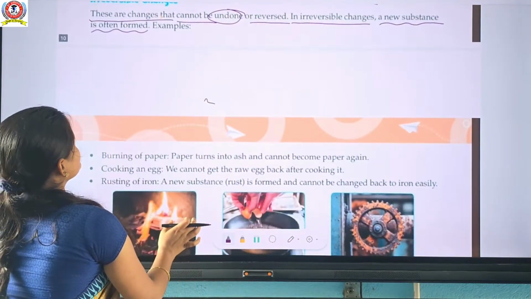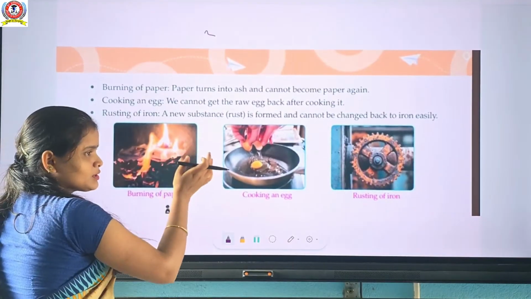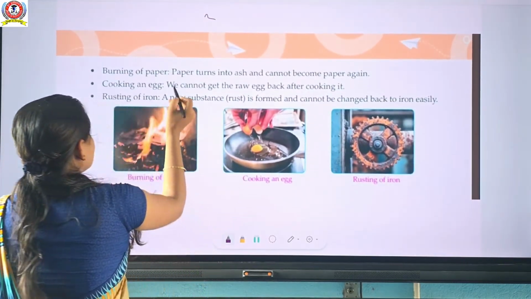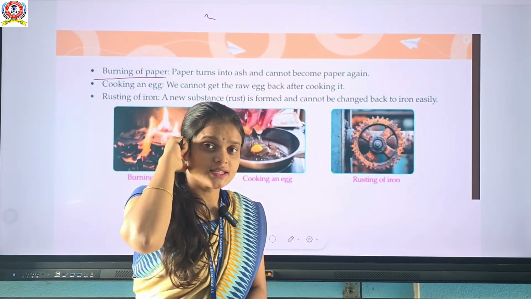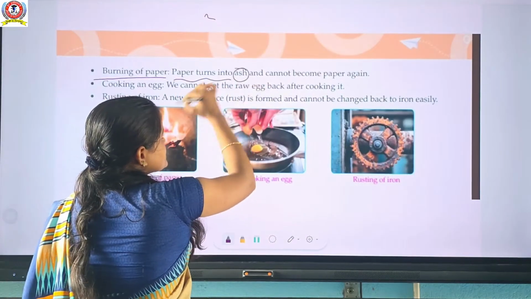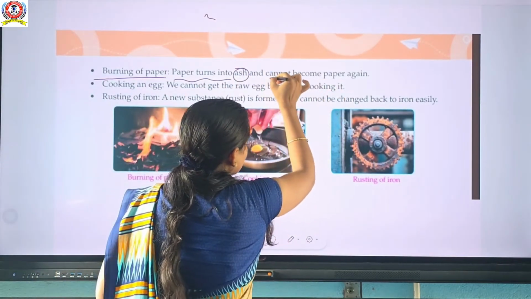I will give some examples of irreversible changes. Irreversible का मतलब तो आपको पता होगा ना, जो reverse ही नहीं हो पाएगा. देख, first one is burning a paper. I did the experiment of burning a paper in the previous class. So the paper turns into ash, yes or no? And it cannot become a paper again.